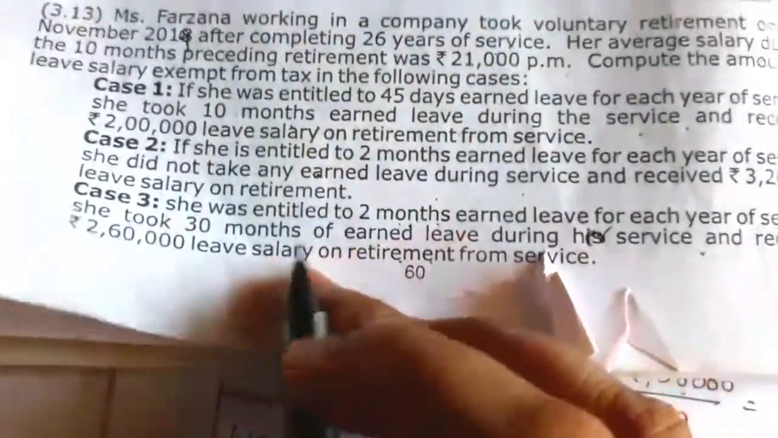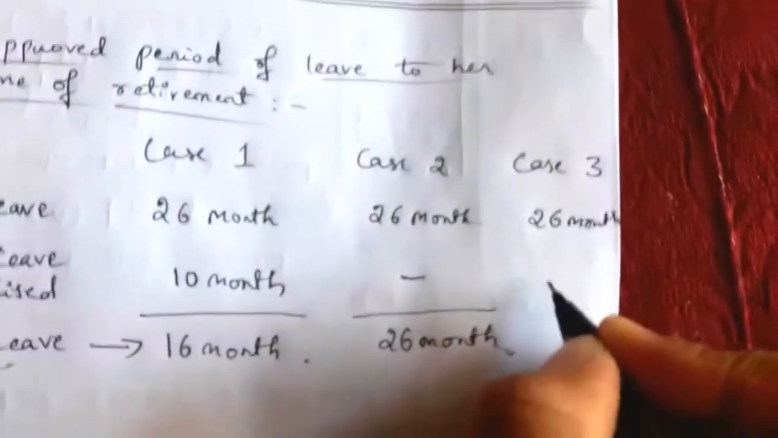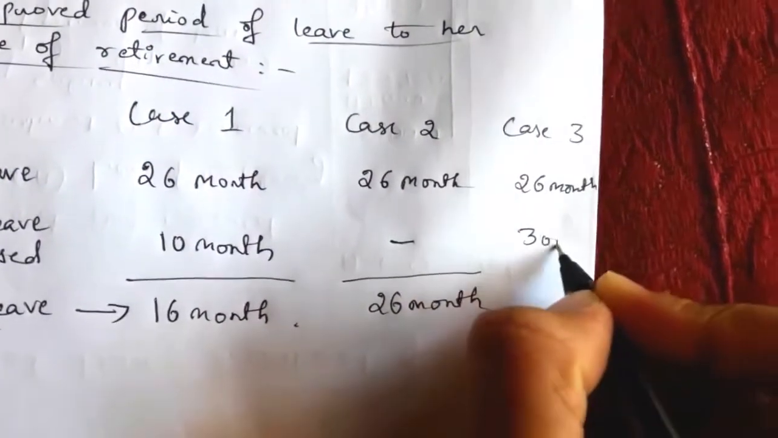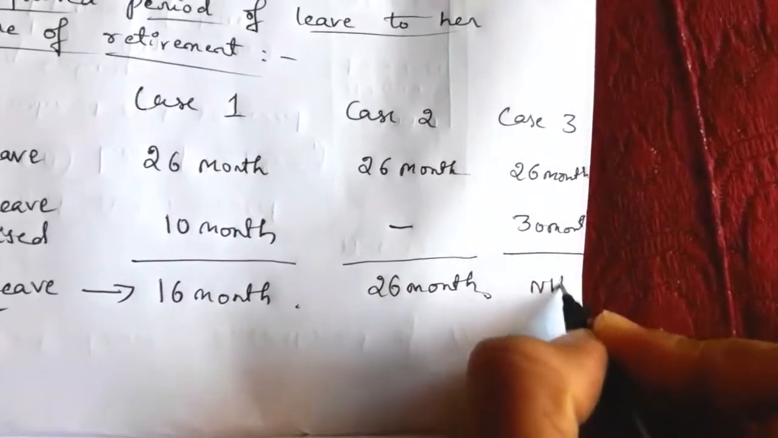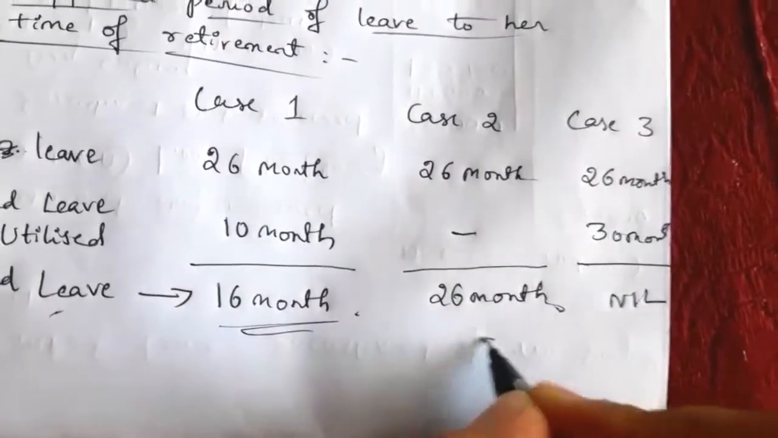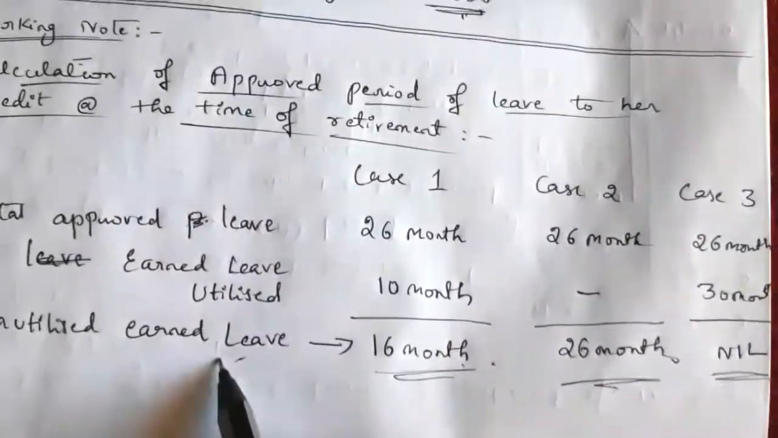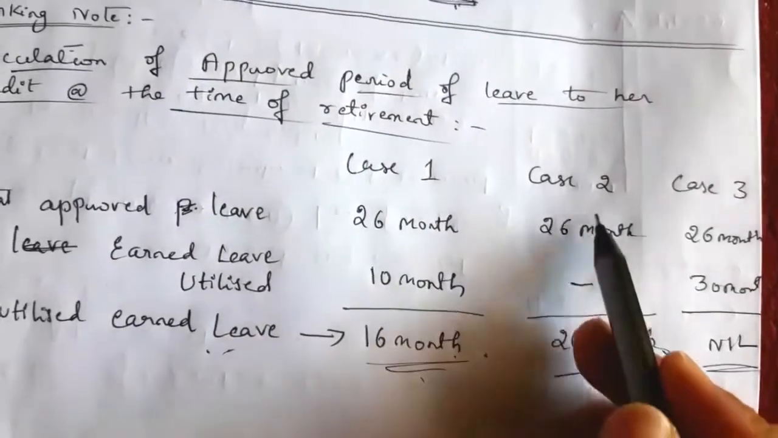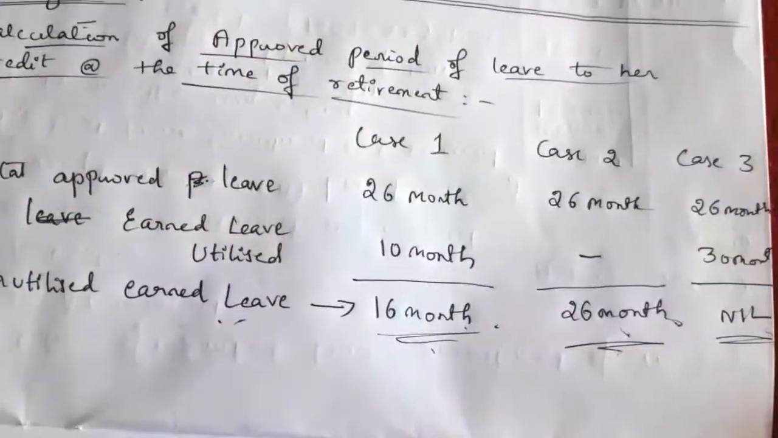In case 3, out of the total 26 months approved period of leave, she took 30 months earned leave during her service. So she took more, 30 months. It means here there is no earned leave available to her at the time of retirement. So in case 1, 16 months is the approved period of earned leave unutilized; in case 2, 26 months; and in case 3, there is no approved period of earned leave.